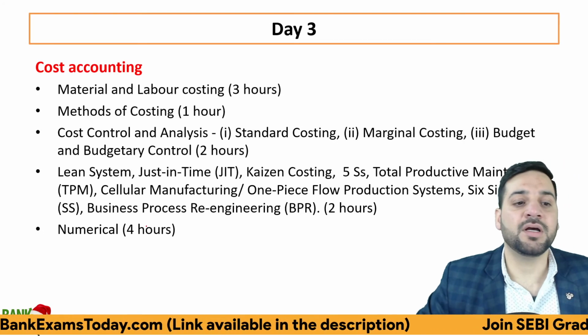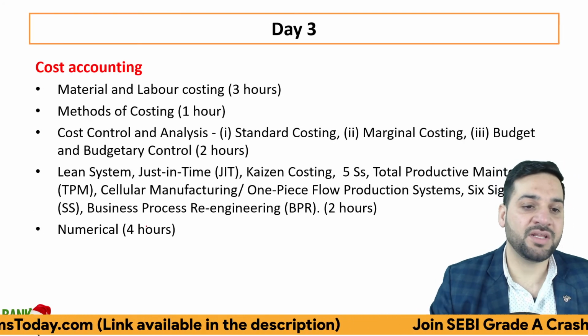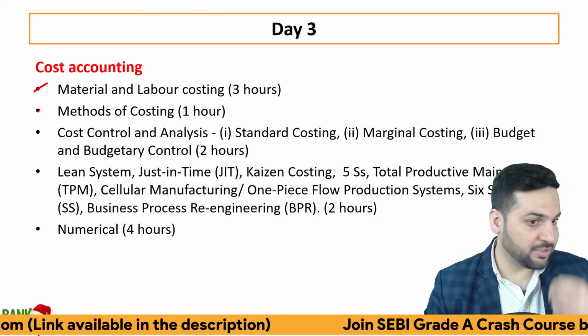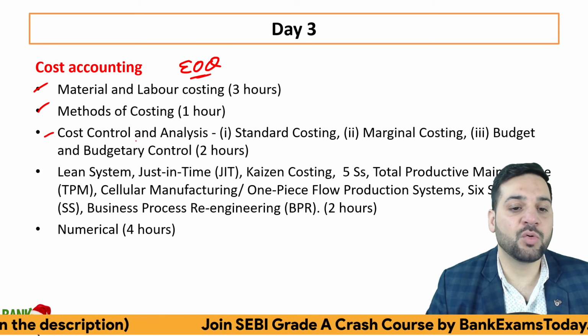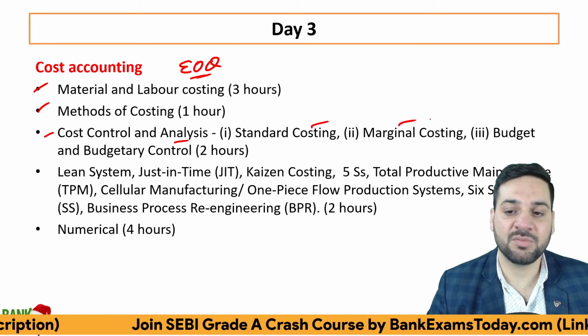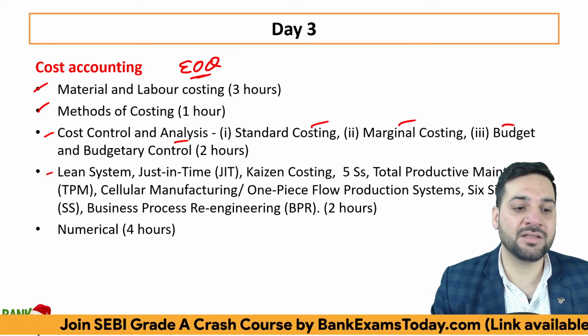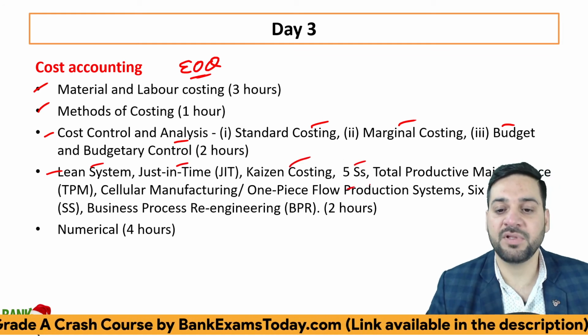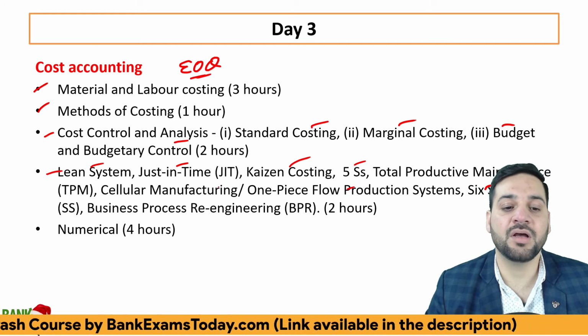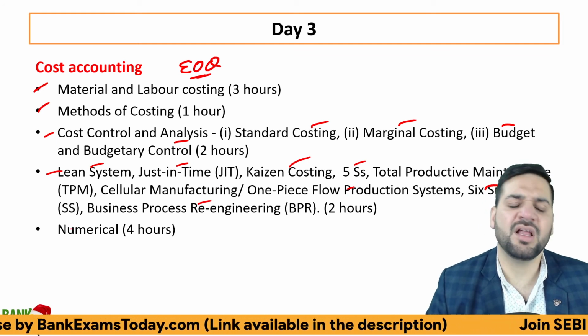So cost accounting, material and labor costing, very, very important. Methods of costing, EOQ wala concept is very important. Cost control and analysis, standard costing, marginal costing, budgetary control, lean system, just in time, Kaizen costing, 5S, one piece flow system, Six Sigma, business process reengineering, and some numericals.